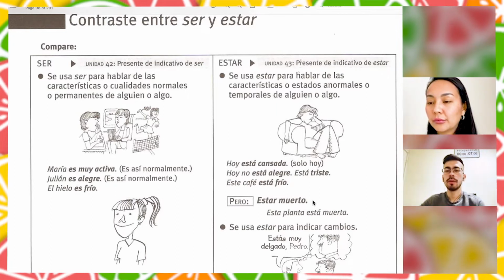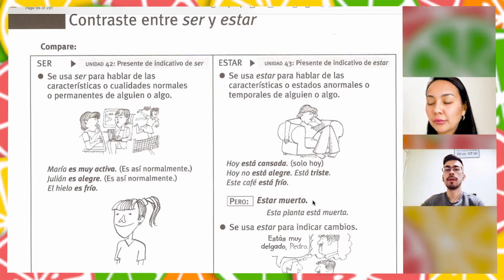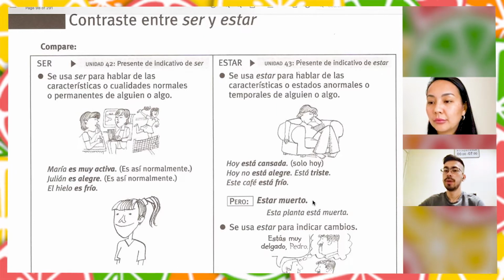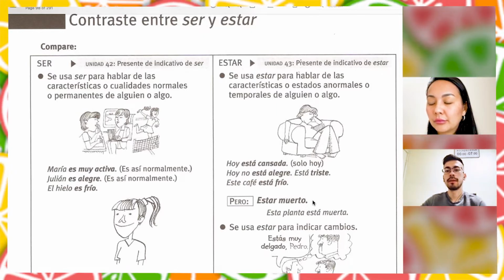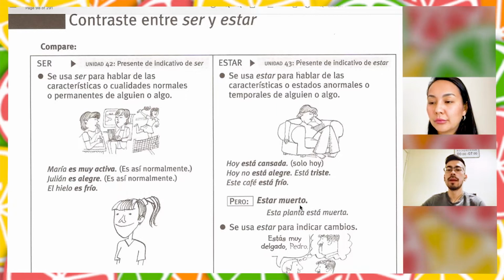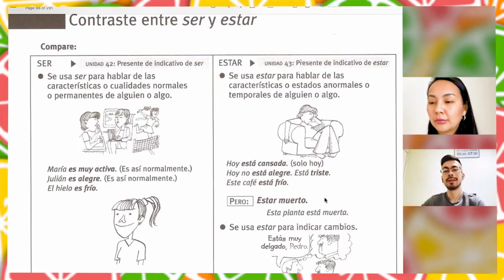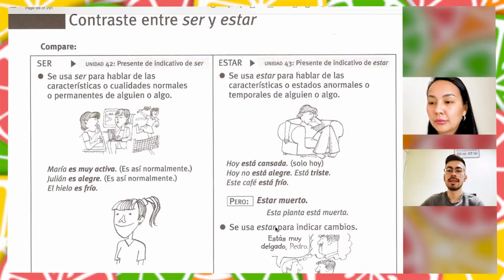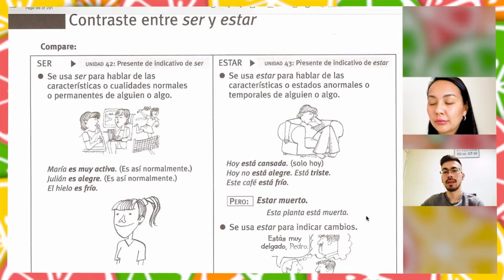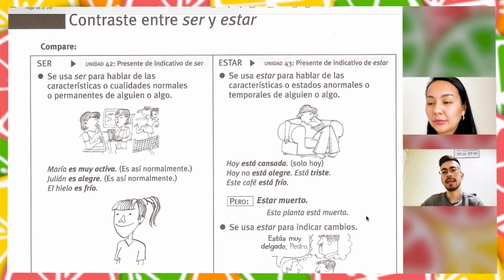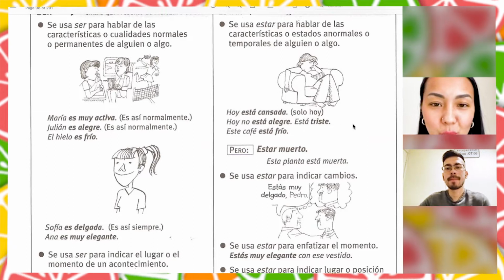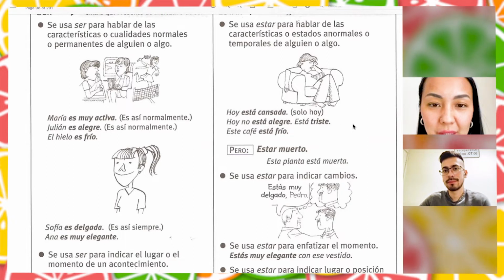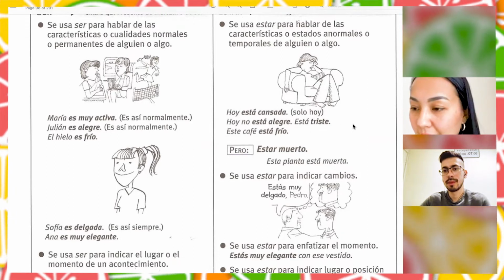So usually, when we talk about physical states, we use estar. Here we have estar muerto, be dead. For example, esta planta está muerta, right? This plant is dead. Why do we say estar muerto even though we use estar for temporary states?